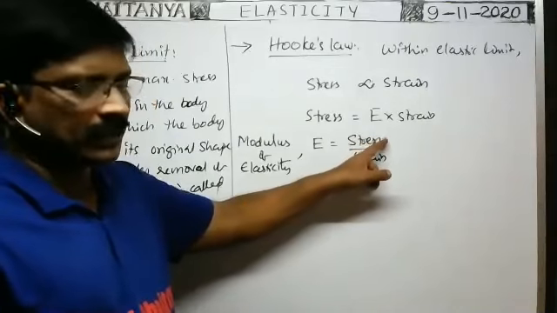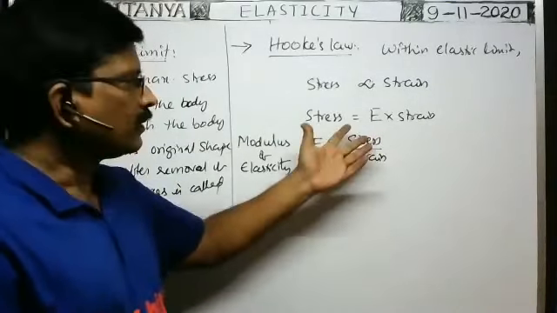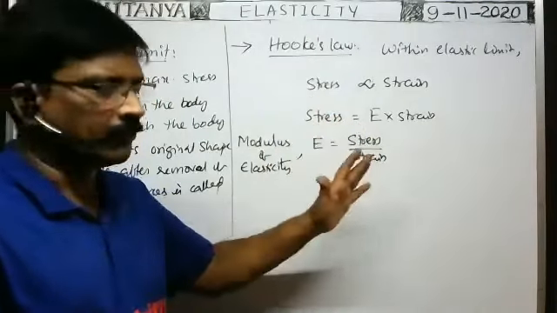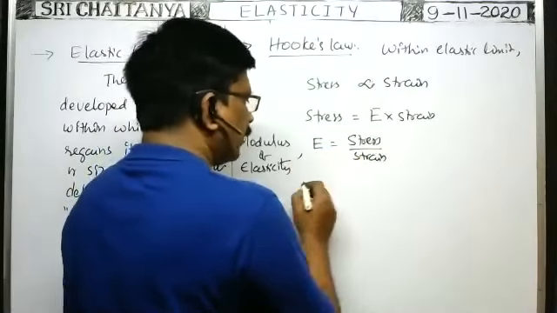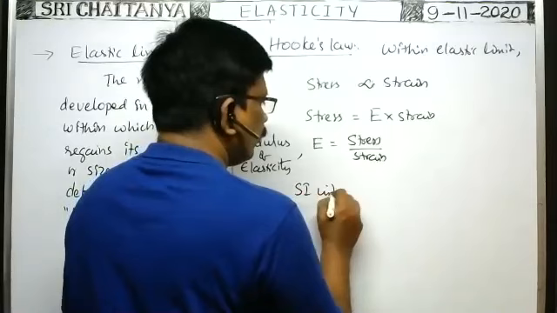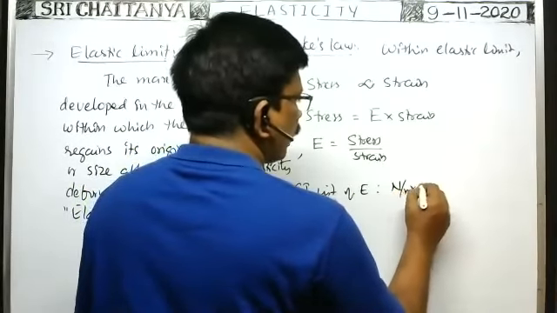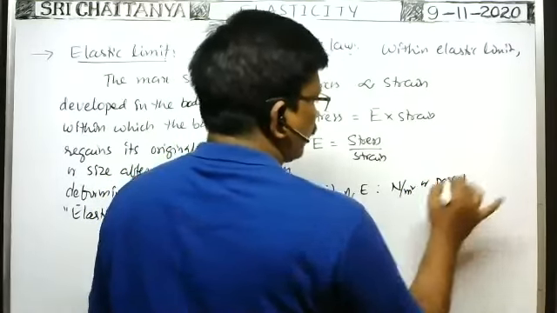Stress means nothing but pressure. Strain has no unit and no dimension formula. Stress has the unit of pressure, and it has the dimension formula of pressure. That's why the SI unit of modulus of elasticity is Newton per meter square or Pascal.